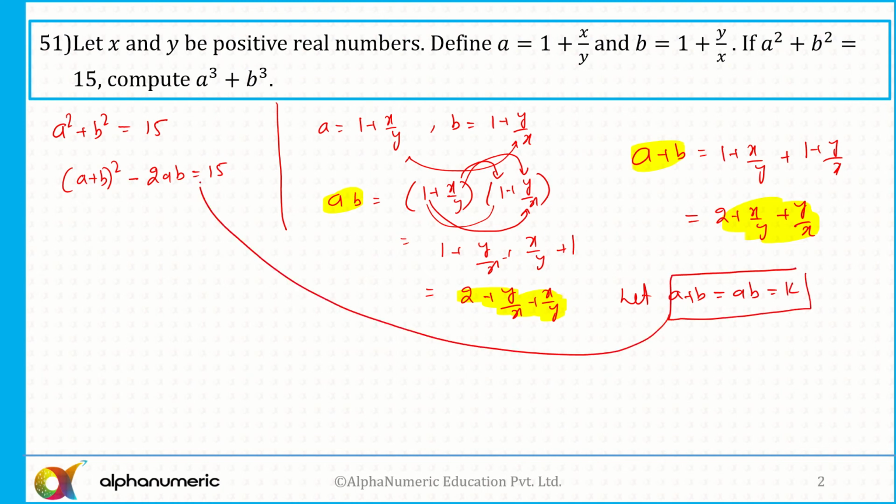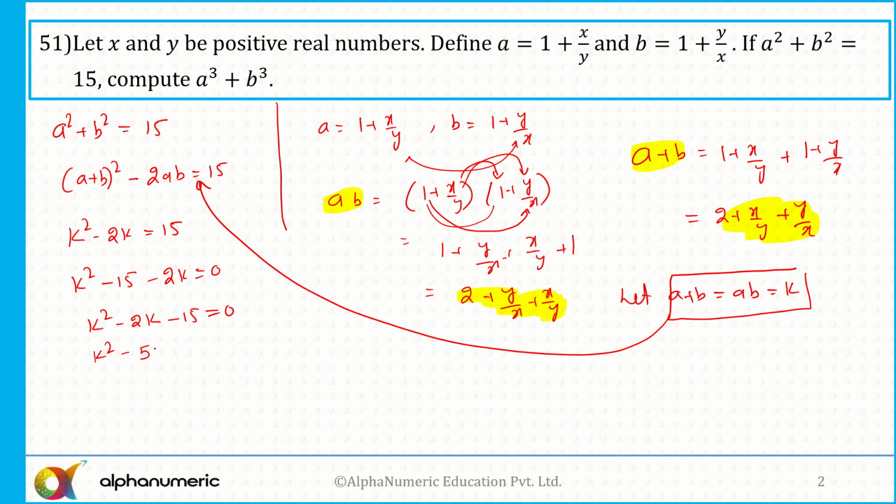And substitute this value here. So I'll get what? k square minus 2k equal to 15. So k square minus 15 minus 2k equal to 0. It's a quadratic equation. I can say k square minus 2k minus 15 equal to 0. Alright. So this is k square, 15 is 5 into 3, and 5 minus 3 is 2 also.